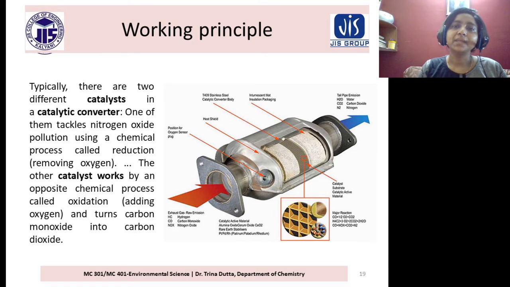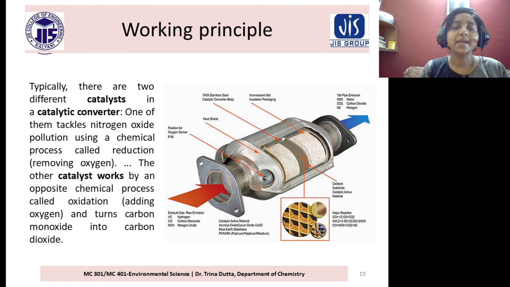So one part is reduction, another part is oxidation, and it turns carbon monoxide into carbon dioxide. When the carbon monoxide comes from the automobile exhaust, it will be converted into carbon dioxide. Carbon dioxide is less toxic than carbon monoxide.